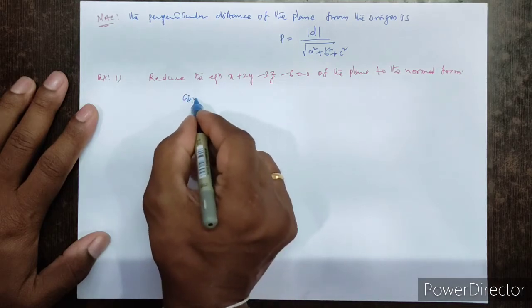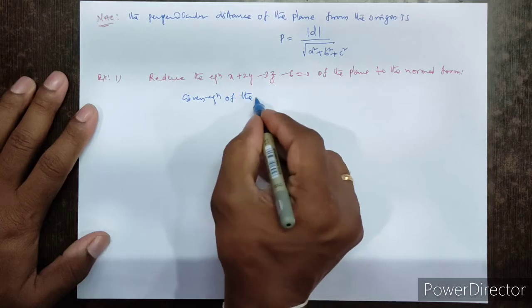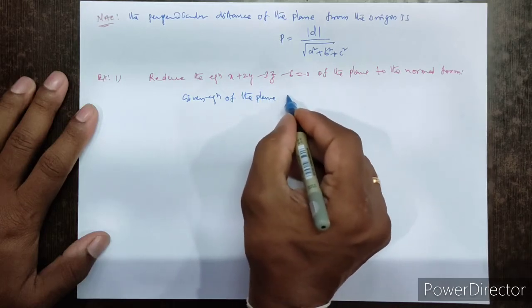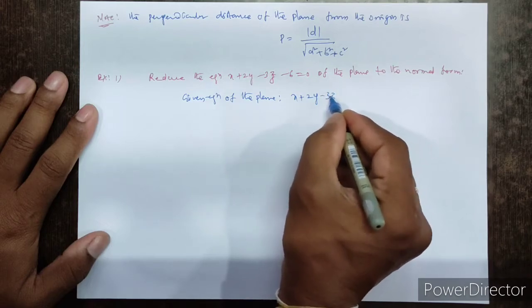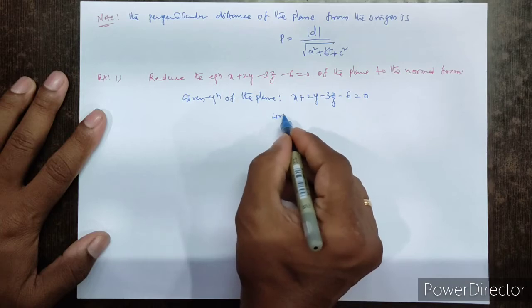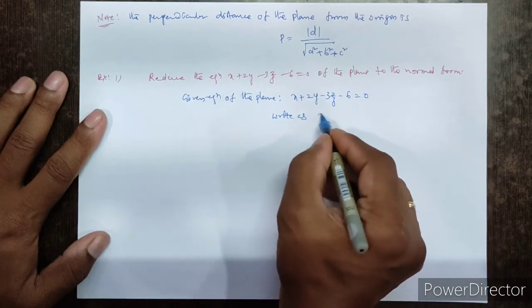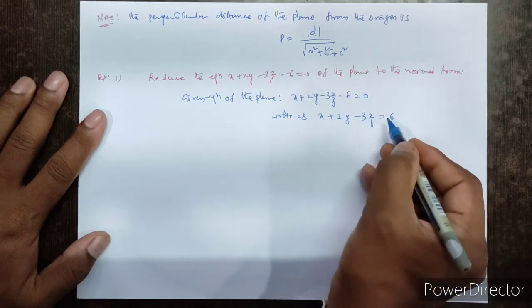Given equation of the plane x plus 2y minus 3z minus 6 equal to 0. Write as x plus 2y minus 3z equal to 6.